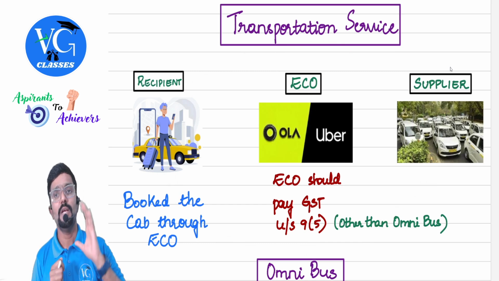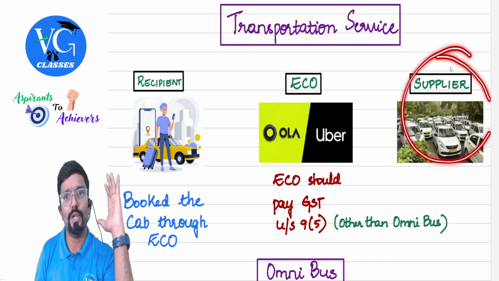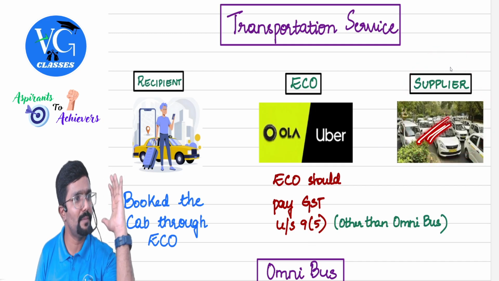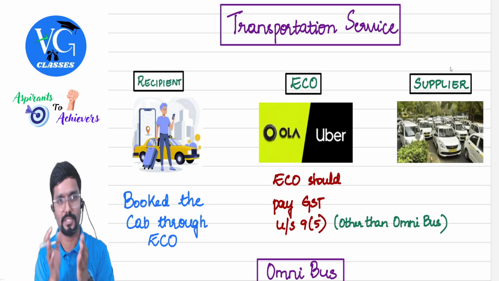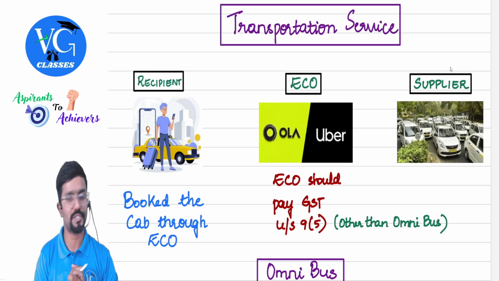the destination for. Who is the actual supplier? The cab owner. Actually, this person, Papa, don't call them driver. They are the owner of the cab. Sir, is this cab owned by Ola or Uber? No, Ola and Uber don't own any car. They just provide the cab aggregation service.